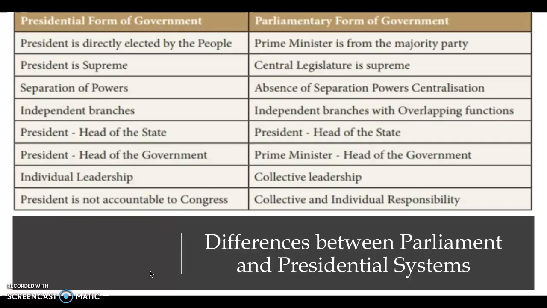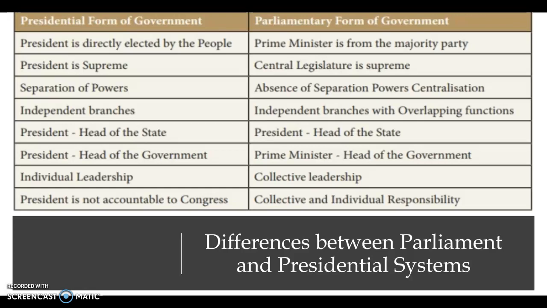So take a moment here and just look at some of the differences between parliamentary and presidential systems. You can see that the president, of course, is directly elected by the people in a presidential system, whereas the prime minister is from the majority party, right? Voters vote for members of parliament in the House of Commons, and the head of that party becomes the prime minister. They're formally appointed by the Queen and essentially serve at the pleasure of their party. If the party loses confidence, they can hold a vote of no confidence and remove the prime minister from power.